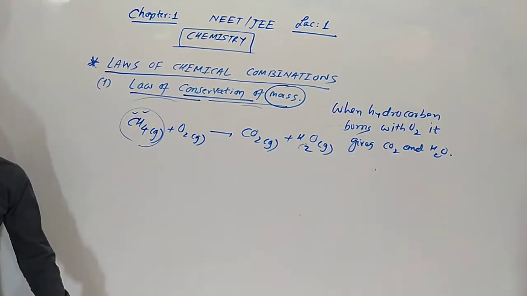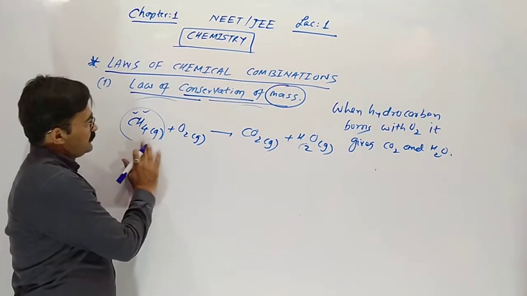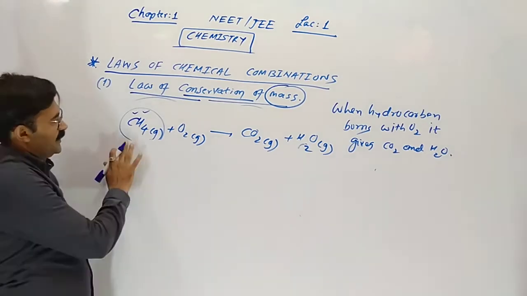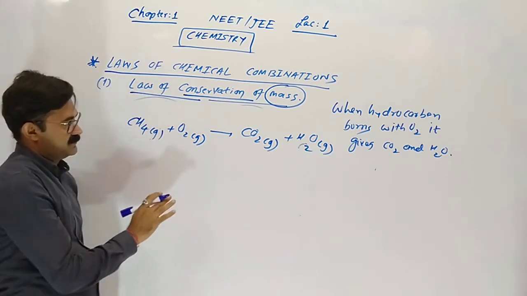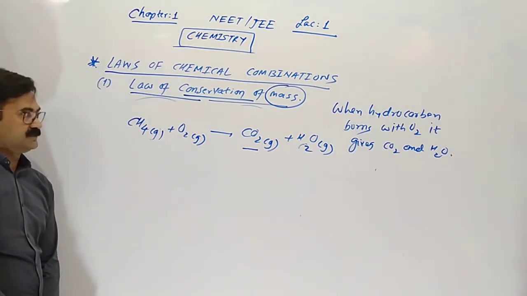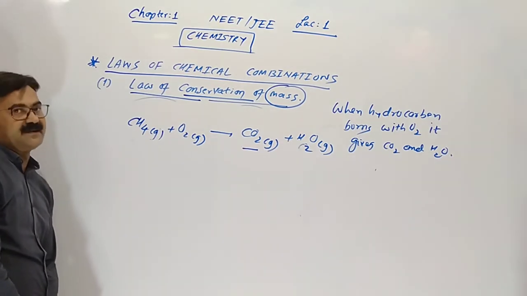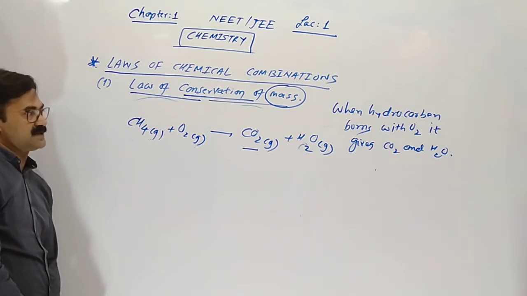This compound is a hydrocarbon, by standard name. When a hydrocarbon burns in the presence of oxygen, it produces carbon dioxide and water. Store it in your mind, it is important. So sometimes we have to make the reaction ourselves. The hydrocarbon methane is given, burning with oxygen, and the products are CO2 and water. If the reaction is not balanced, we have to balance it first.